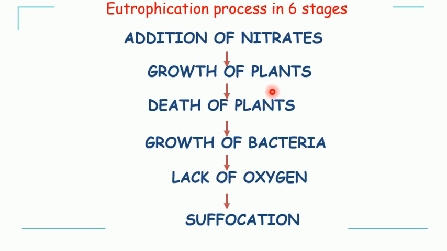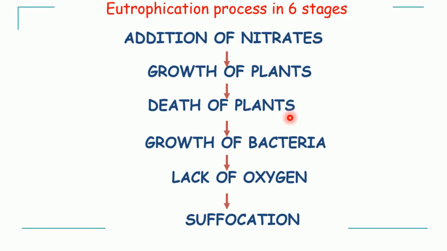After some time there is more growth of algae. These algae will cover the entire water body, due to which there will be no penetration of sunlight into the water body, and there occurs death of all the plants in that aquatic ecosystem.